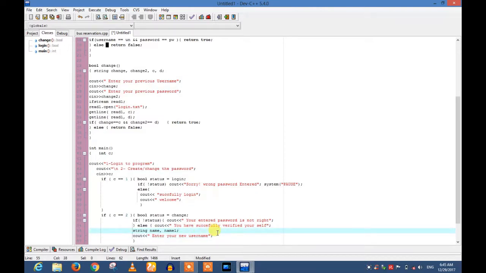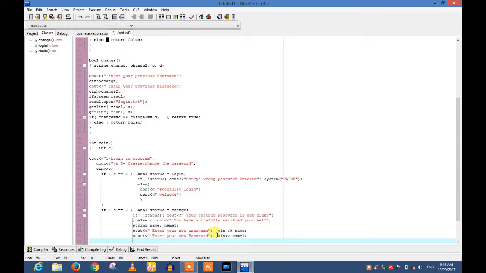You can give any name of your choice, and I take this username in name 1. And cout enter your new password 1. This new password and username have been taken, and they will be saved in a text file. In the previous text file we will write these two variables.